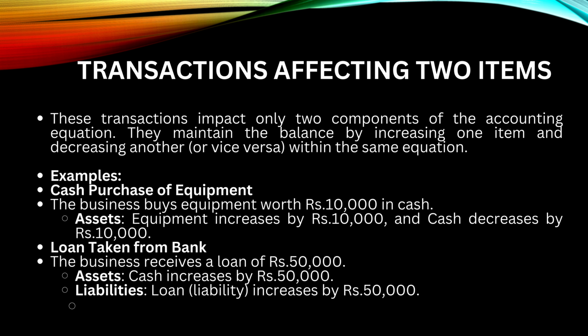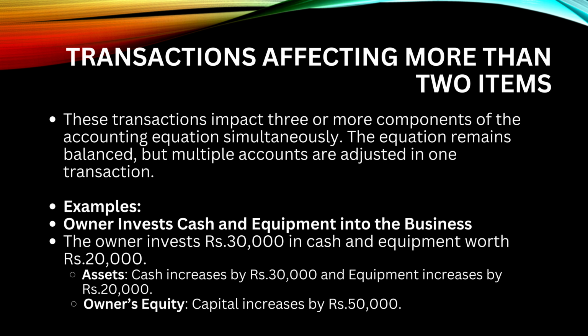Now, if we move on to loan taken from bank, then in that case, the business is receiving a loan of rupees 50,000. That means cash is increasing 50,000 while loan is also increasing 50,000. So therefore, while asset 50,000 is increasing, similarly liability loan is also increasing 50,000. Now, similarly, if we move on to transactions affecting more than two items, then we find that more than two items in an accounting equation are being affected.